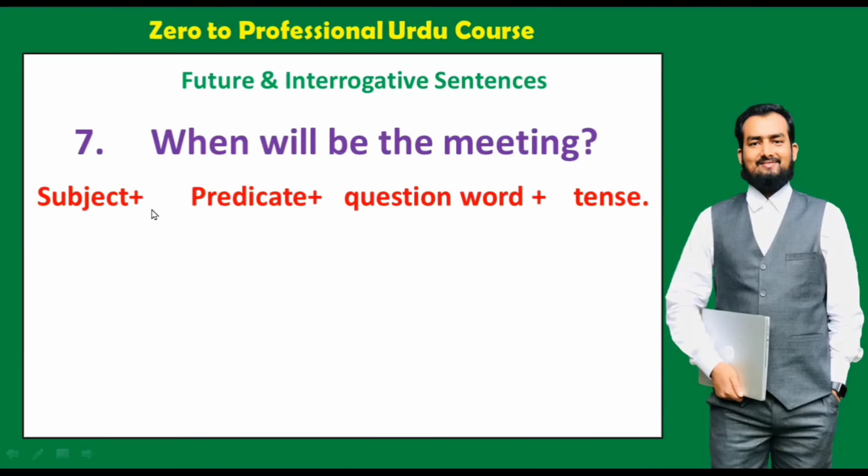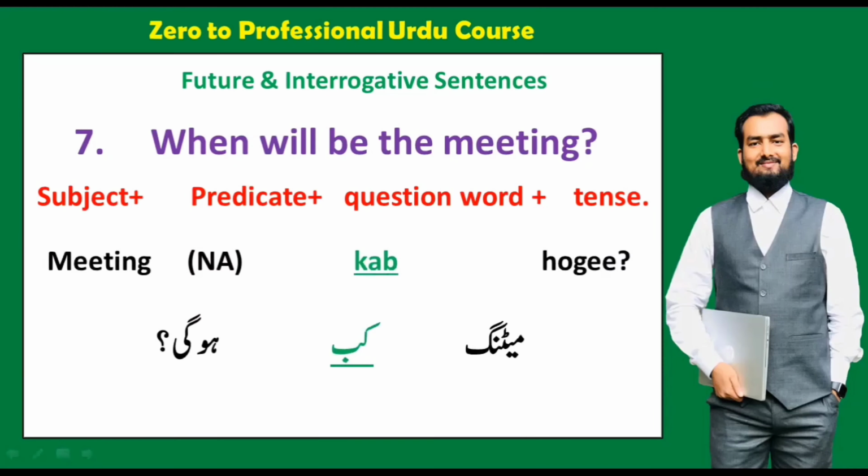Okay, and the next sentence is when will be the meeting. So how will you say in Urdu? We will say meeting kab hogi. Okay, so this sentence is in future, and the word meeting is used as a female thing, that is why we have used here hogi.